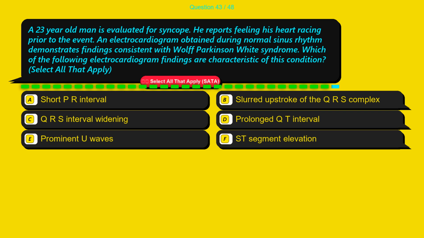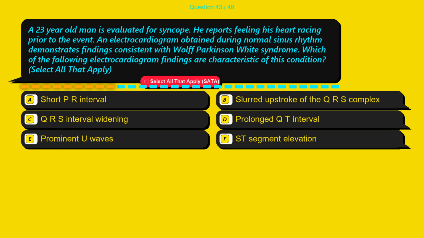Question 43. A 23-year-old man is evaluated for syncope. He reports feeling his heart racing prior to the event. An electrocardiogram obtained during normal sinus rhythm demonstrates findings consistent with Wolff-Parkinson-White syndrome. Which of the following electrocardiogram findings are characteristic of this condition? Select all that apply. Option A, short PR interval.